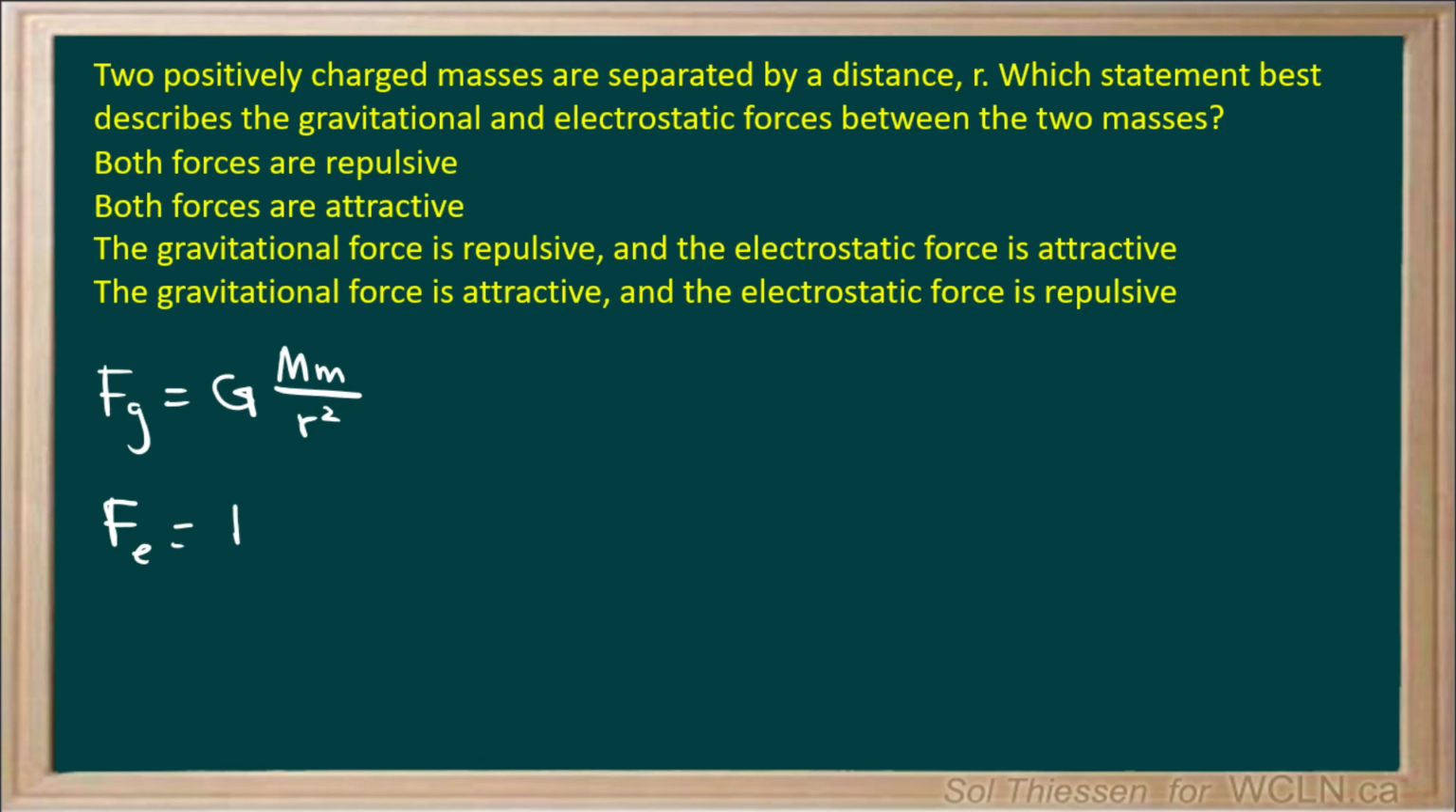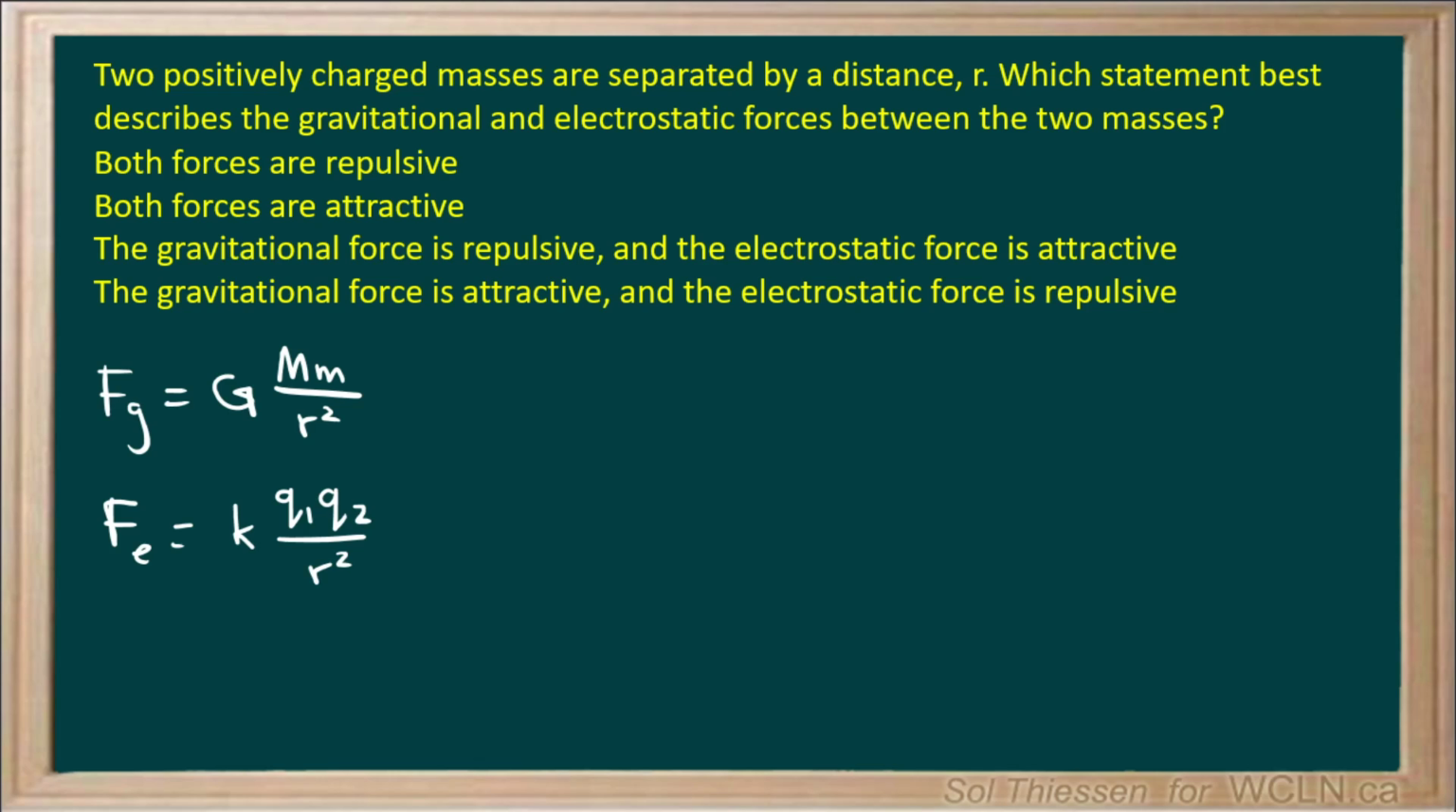is k, another constant, times the charge of one object times the charge of the other divided by the distance between them squared. So we see that both forces are inversely proportional to the distance between the objects squared, and both have this constant as well as a product of properties of the objects in question. So that's why we often see these comparisons, but we can also use these equations to help us solve this problem.